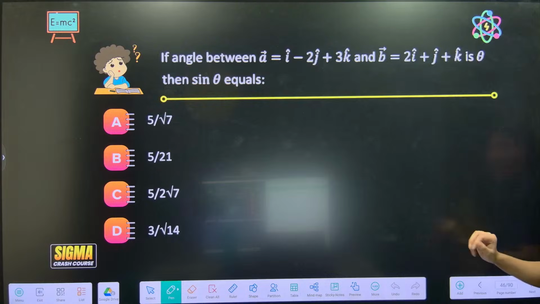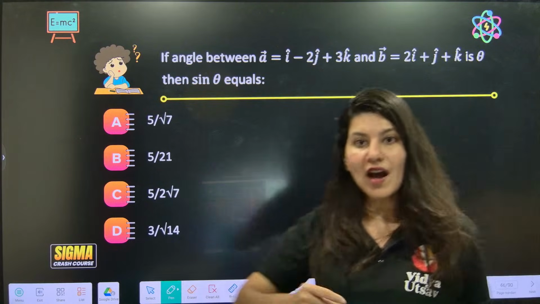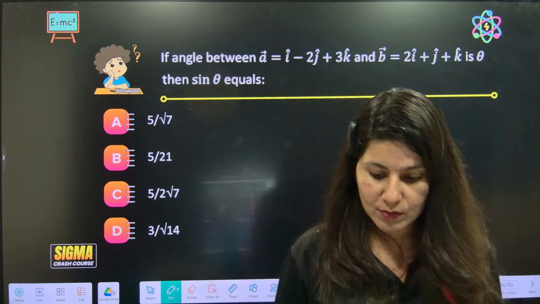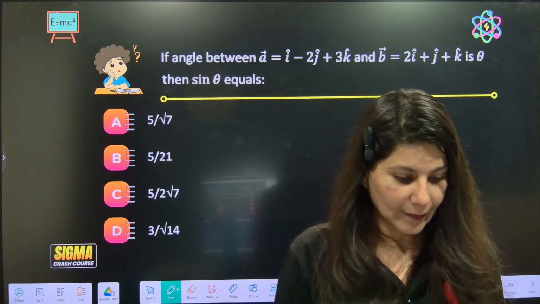One question I'll give it to you, again a concept building question. After that, we'll pick up the PYQs based on cross product as well.